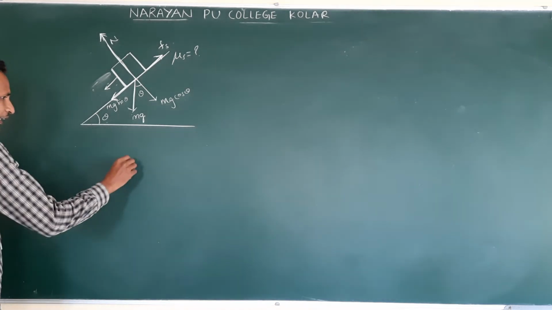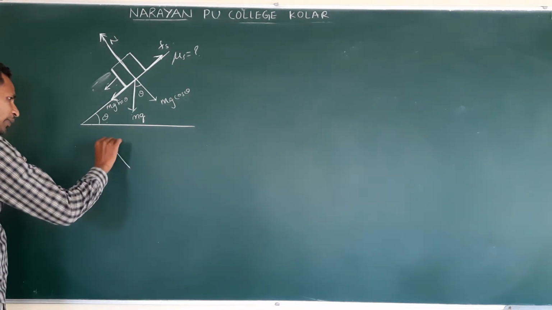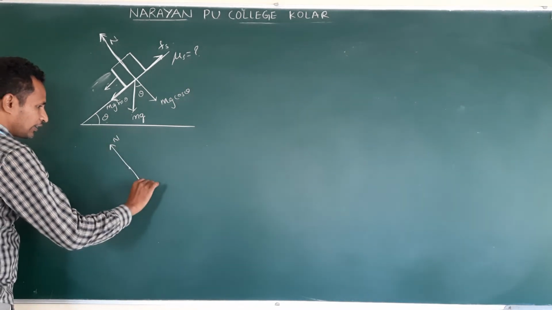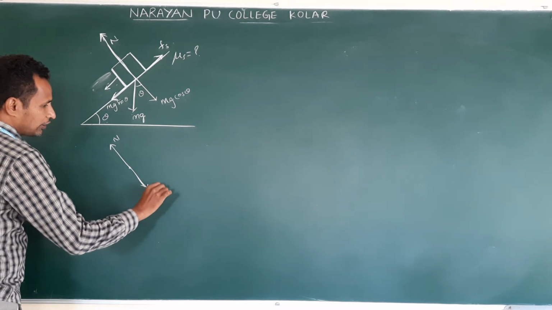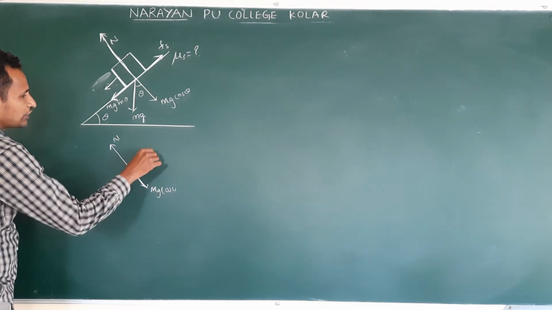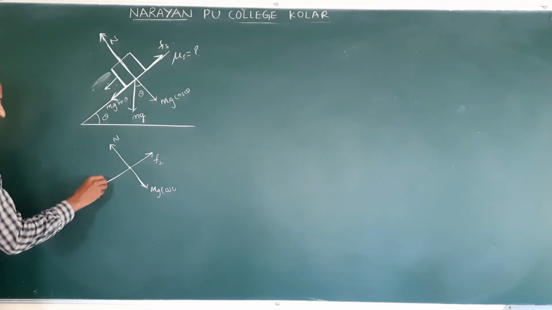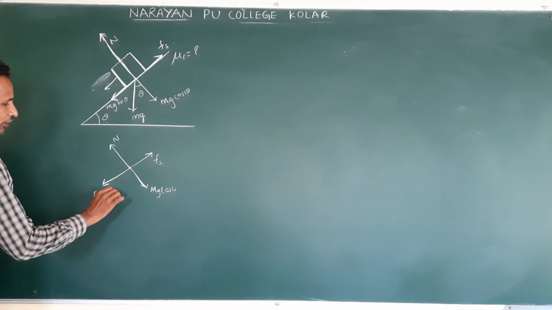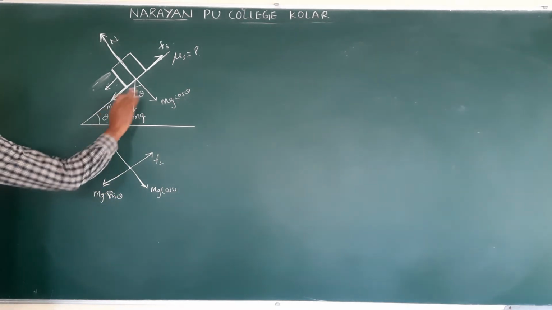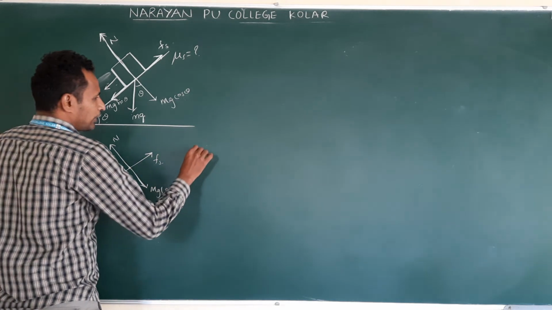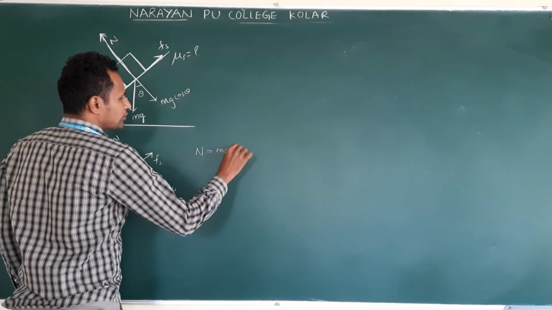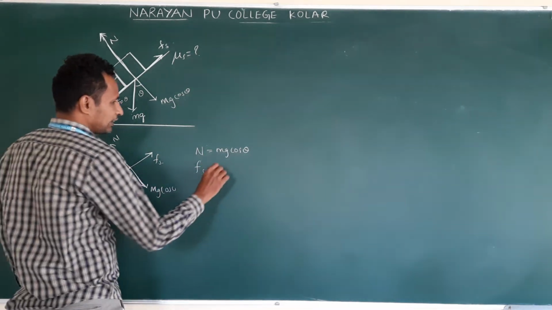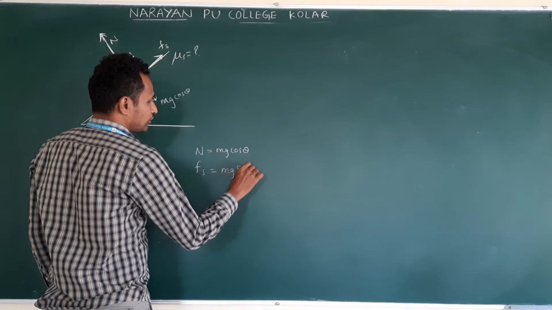Okay? Clear? So here, if you draw the forces, the free body diagram, this is N. N balances mg cos theta. Starting friction is acting like this, and this balances mg sin theta. The mg no need to write because we resolve. Am I correct or not? So N is equal to mg cos theta, and Fs is equal to mg sin theta.